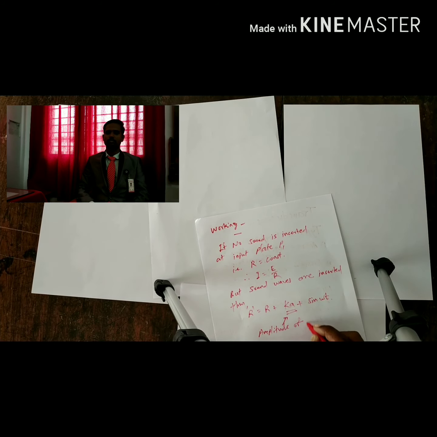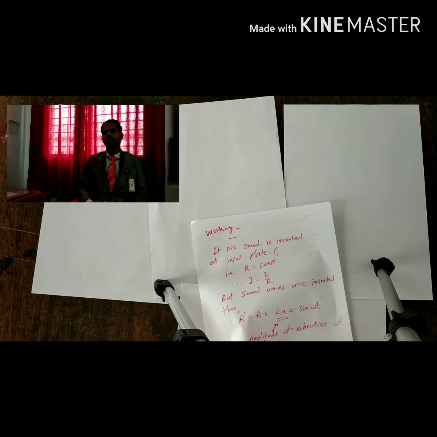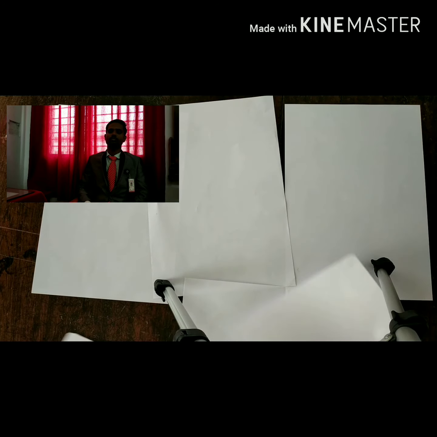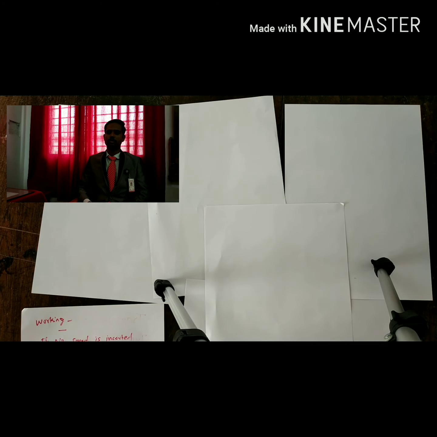Now, in this carbon microphone, the intensity of the sound depends on the carbon granules' disturbance.